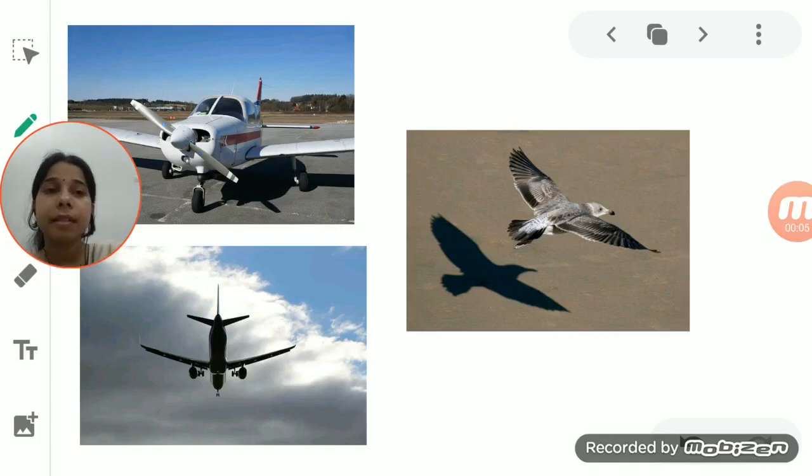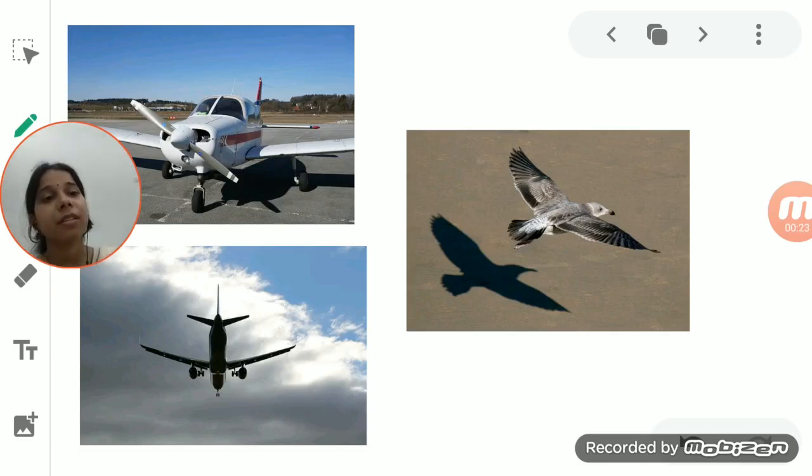Some examples by which you can see the shadow. Suppose a bird is sitting on the ground, at that time you will see the shadow of the bird. Or a bird is flying very near to the ground, even then you are able to see the shadow of that bird.